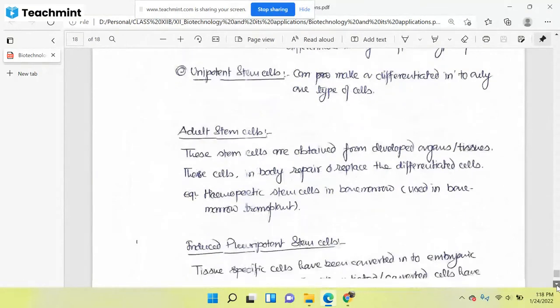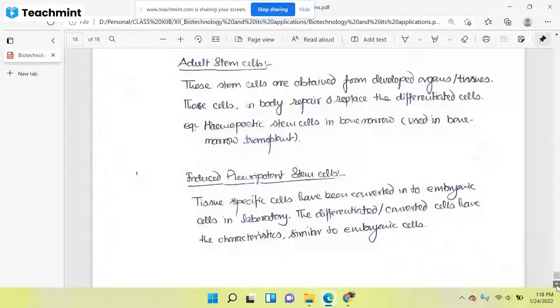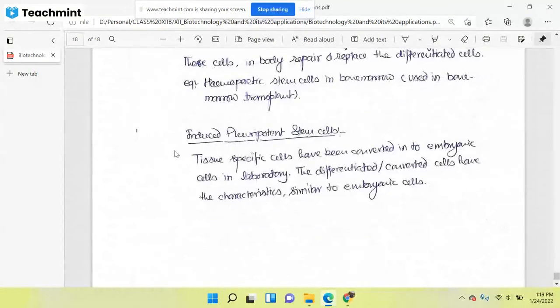Now, induced pluripotent stem cell. By the name we can understand, induce means suppose a non-stem cell is there, a cell which is not in a condition to be differentiated into another lineage. But if we provide certain conditions, certain nutrients, hormones, and some extra material, through which we can induce the non-stem cell into a stem cell, then it will be called induced pluripotent stem cells.